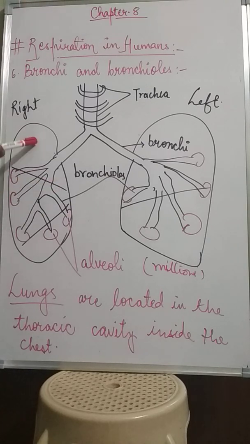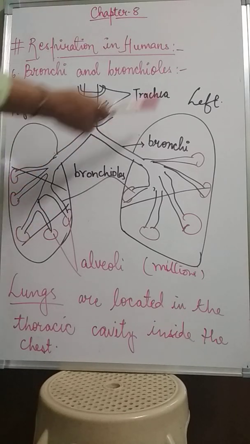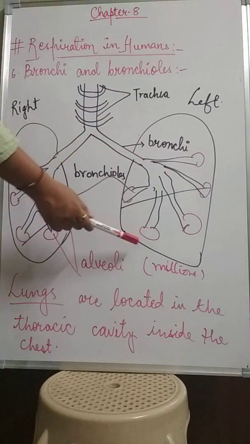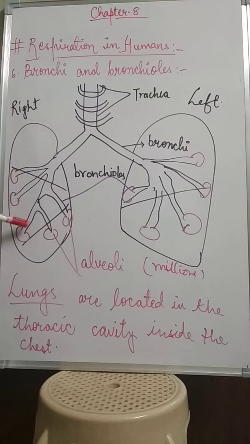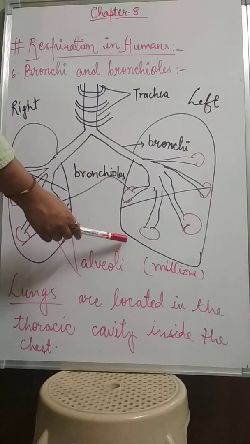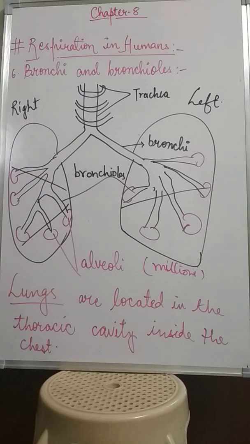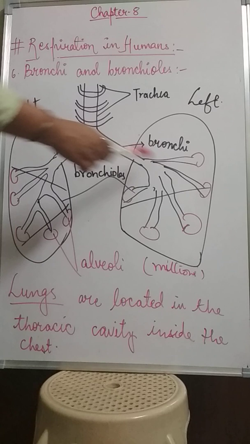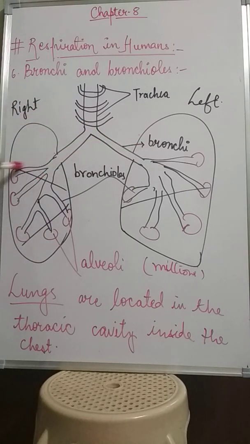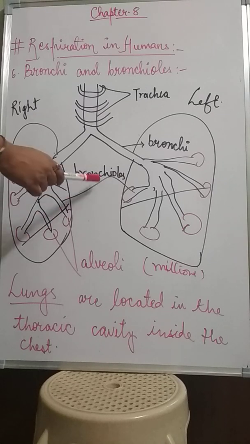Now you can see here I have divided the lungs into three parts. The right lung has three parts, means three lobes, whereas the left lung has only two lobes. It is only a little bit smaller than the right lung due to the presence of the heart. Now after the bronchi enter into the respective lungs, they further divide into finer branches known as bronchioles.